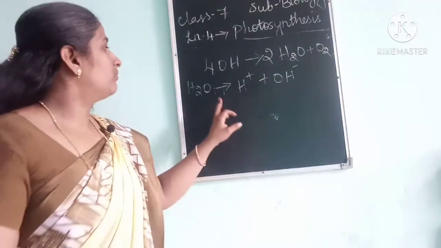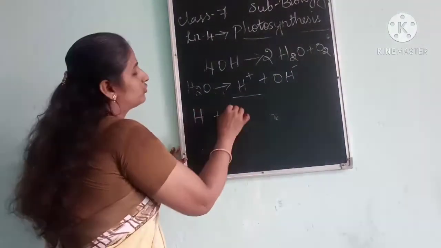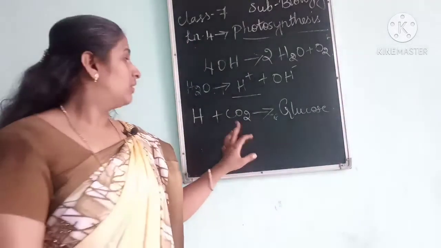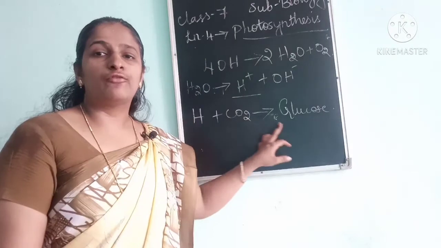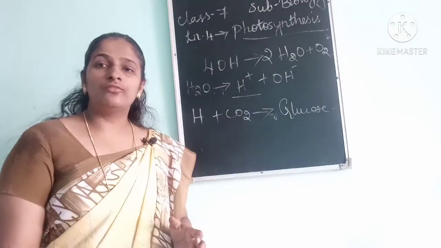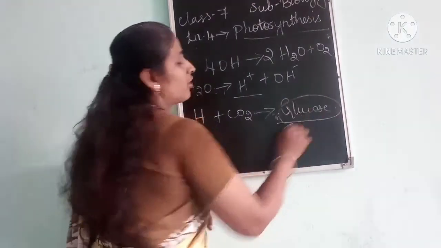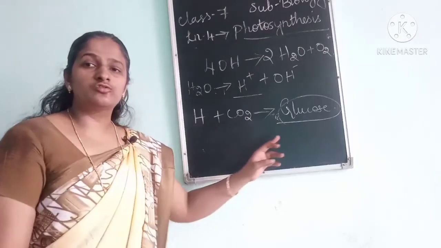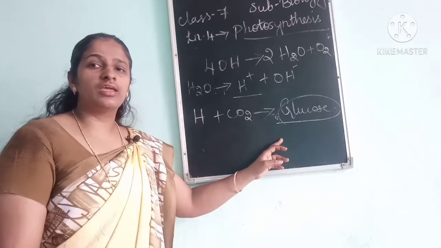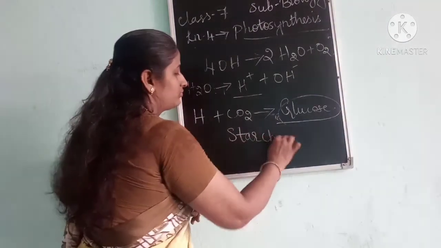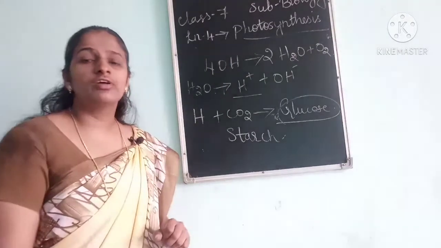And then the hydrogen reacts with carbon dioxide and forms glucose. So when the food is being prepared, it is in the form of glucose. But when it is stored in the parts of the plants, it is stored in the form of starch.